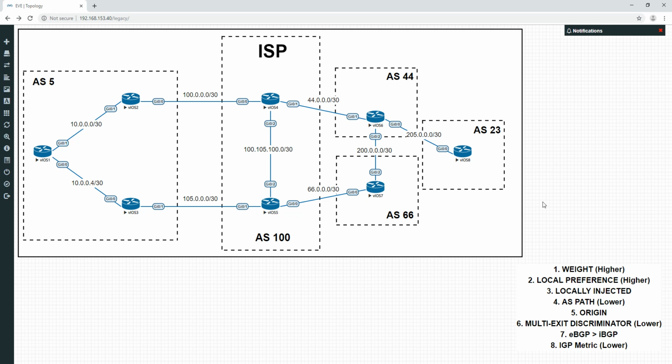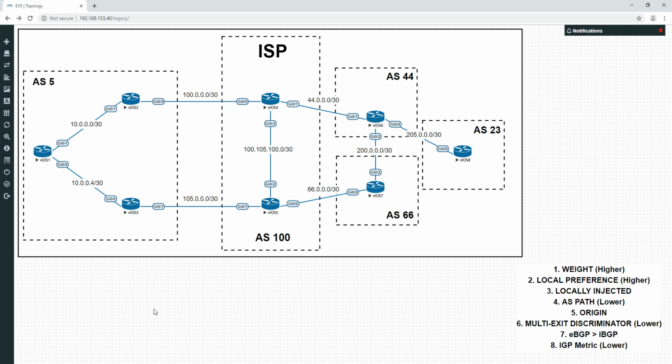Now AS23 is going to advertise a loopback 0 of address 23.23.23.23/32, and that's going to be injected into BGP. Now the AS path that it's going to take from the point of view of these routers is going to go from here to here to here, and so on. Because the weight is not being changed, it's all default, the local preference is still the same, and the local injection is still the same.